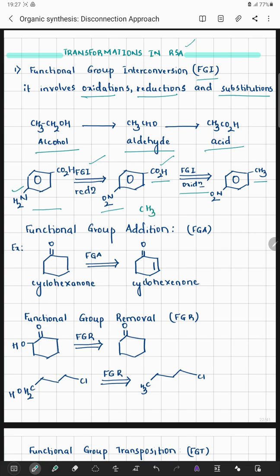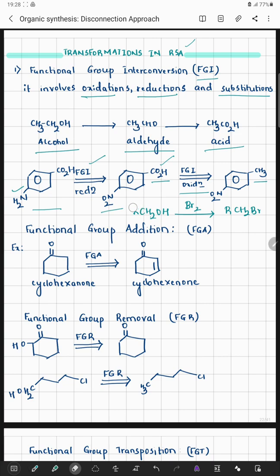Now for example, if there is a presence of a system like RCH2OH, an alcoholic system, upon Br2 it can be converted to RCH2Br. Definitely this is not the right reaction that we can do.